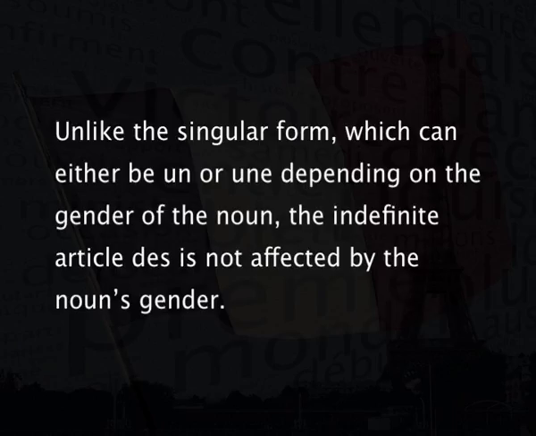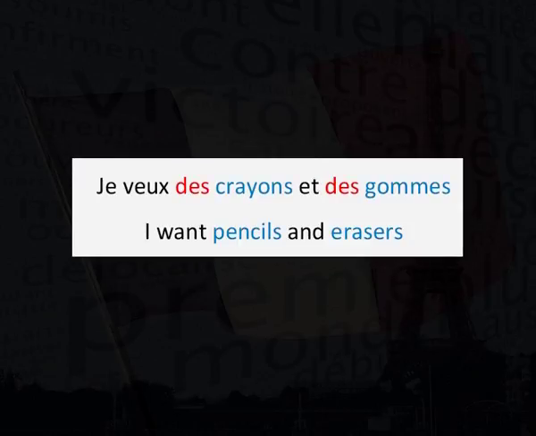Unlike the singular form, which can either be un or une depending on the gender of the noun, the indefinite article des is not affected by the noun's gender. When we compare the French sentence to the English one, we note that there isn't any article before the words pencils and erasers. The concept of des can therefore be said to be non-existent in English.